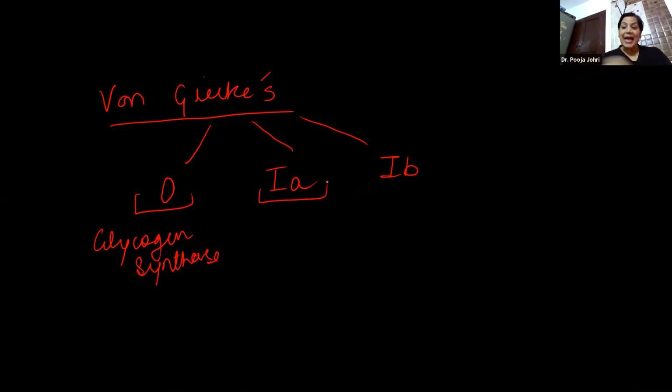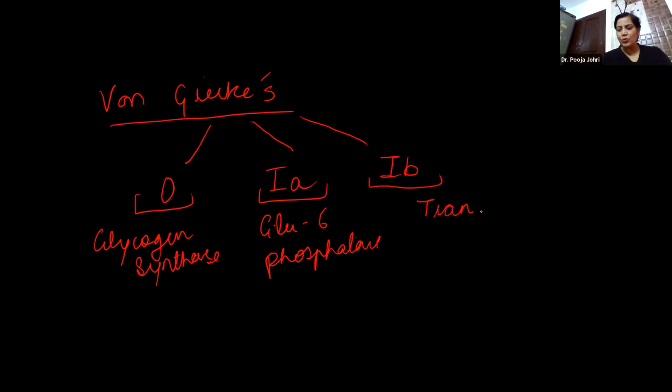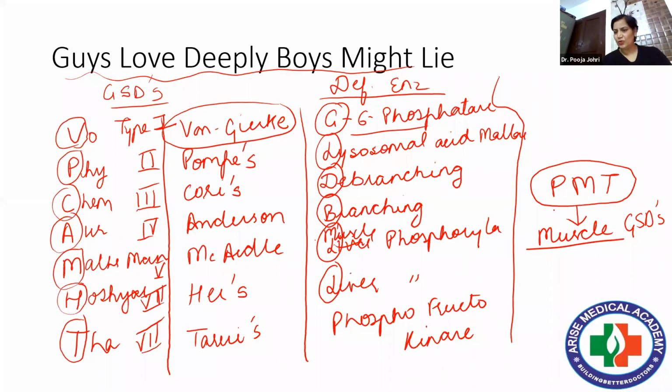Then this type 1A is due to the deficiency of glucose 6-phosphatase, and this 1B is due to the translocase transporter. Because you know, this glucose 6-phosphatase is absent in the muscle. So basically, glucose 6-phosphate has to be converted into glucose, it has to be transported. So translocase enzyme is absent in 1B. Right? And the rest of the disorders are clear to you.